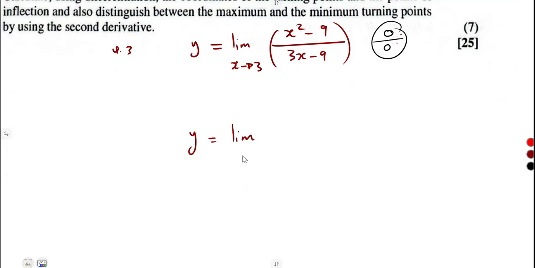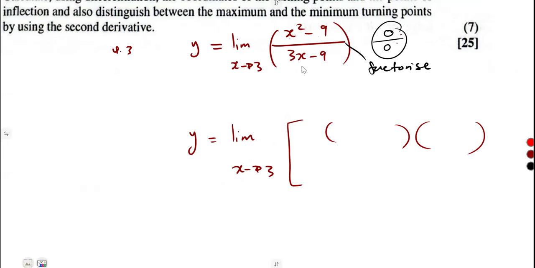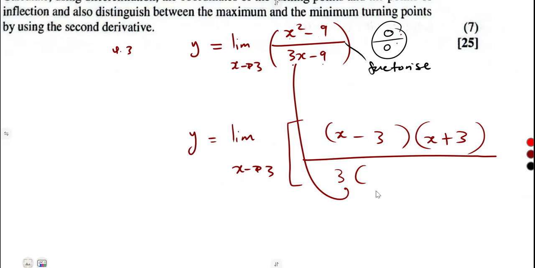So it's going to be limit as x approaches 3. So let us factorize. The first one is a difference of 2 squares. So just apply your difference of 2 squares. Square root of x squared is x. Square root of 9 is 3. So one is going to subtract, another one is going to add. Over what? The denominator, 3 is common. We can factor out 3. So 3x divided by 3 is going to give us x.